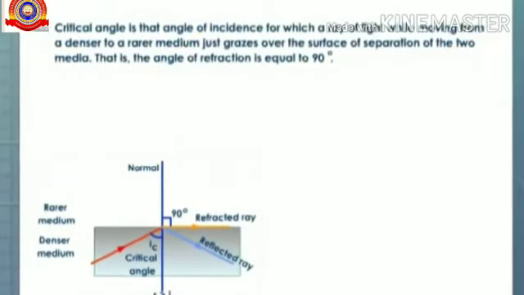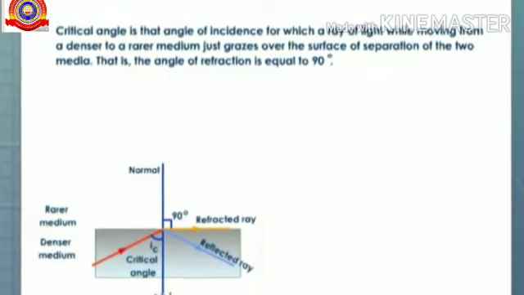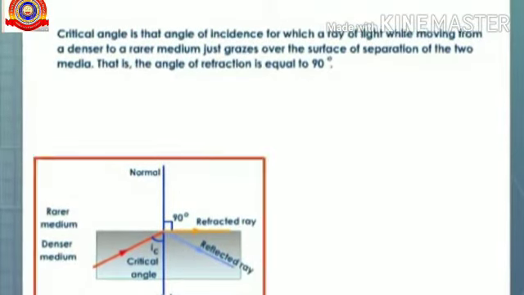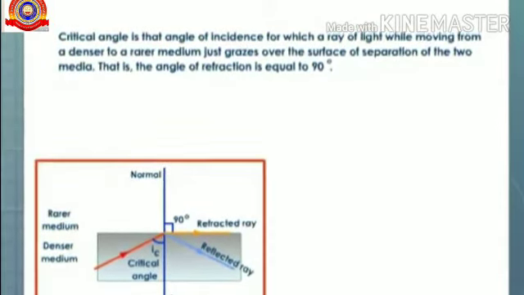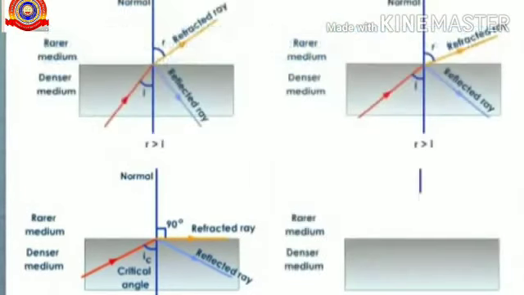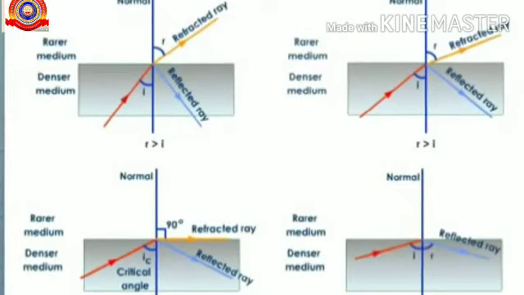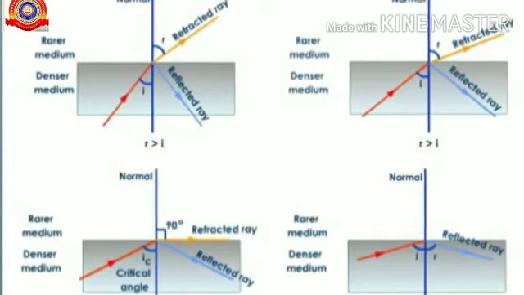So, the critical angle is that angle of incidence for which a ray of light, while moving from a denser to a rarer medium, just grazes over the surface of separation of the two media. That is, the angle of refraction is equal to 90 degree. If we further increase the angle of incidence, the light ray, instead of getting refracted, bounces back into the same medium, obeying the laws of reflection. This is known as total internal reflection.